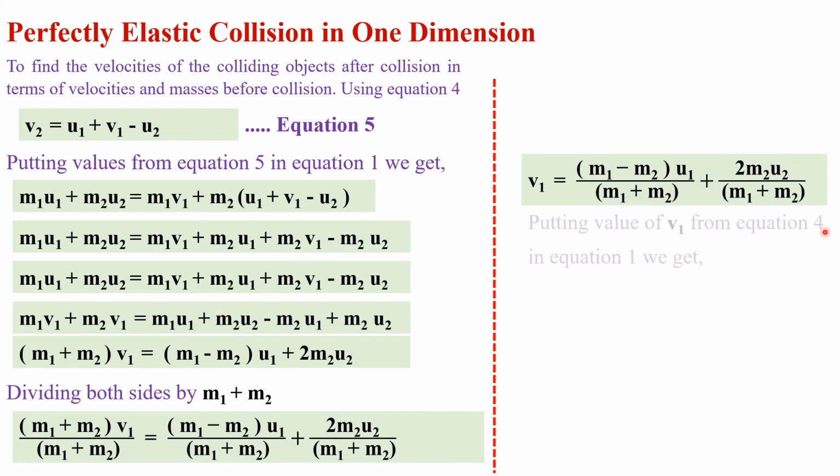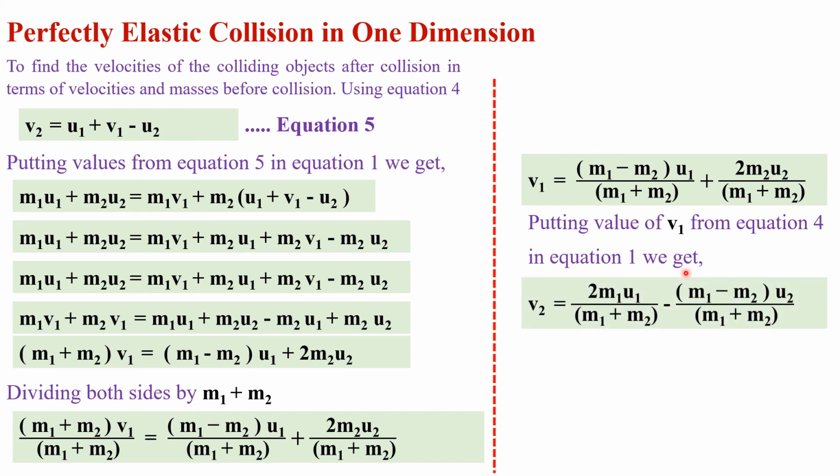Putting the value of v1 from equation number 4 in equation number 1, we get v2 is equal to 2m1 u1 divided by m1 plus m2 minus m1 minus m2 into u2 divided by m1 plus m2. This is the final velocity of object 1 after collision, that is v1 is equal to m1 minus m2 into u1 divided by m1 plus m2 plus 2m2 u2 divided by m1 plus m2.